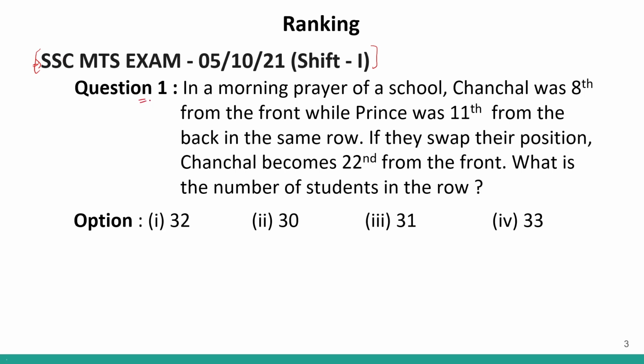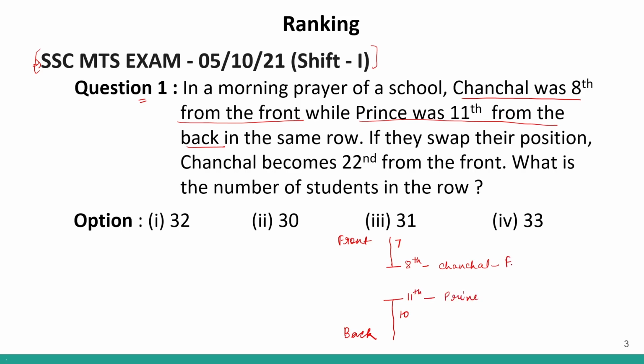Question number 1 says that in a morning prayer of a school, Chanchal was 8th from the front while Prince was 11th from the back. So, if this is front and this is back, Chanchal is 8th from the front. That means there are 7 people, and at 8th position we have Chanchal. Correct? And Prince is 11th from the back. So we have 10 people, and at 11th position we have Prince from the back. So this is from the front and this is from the back.